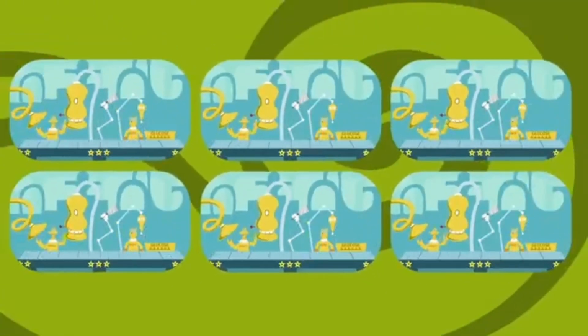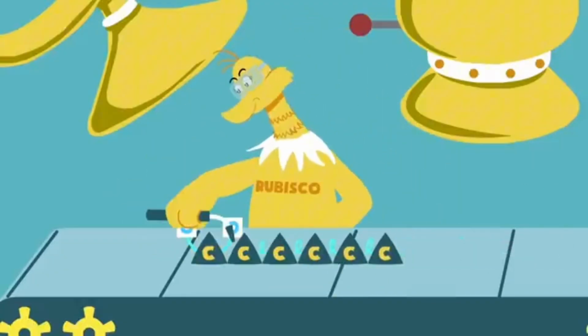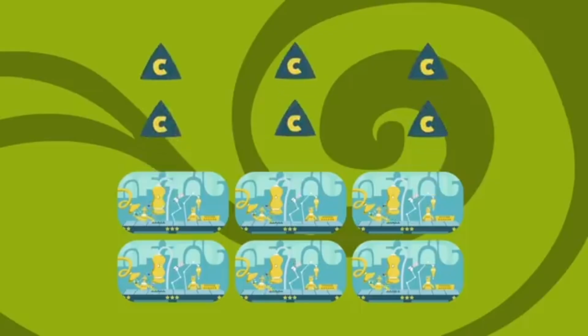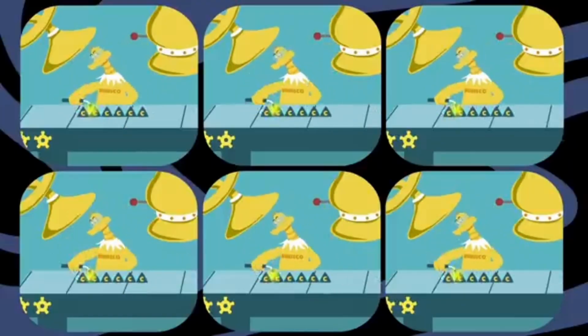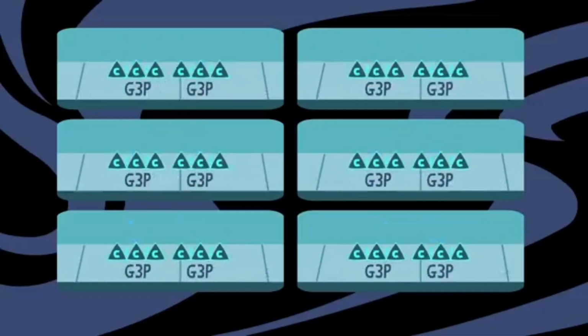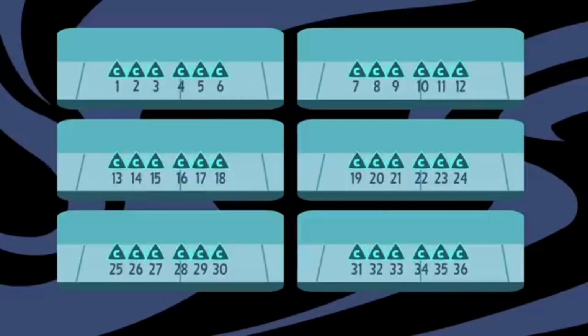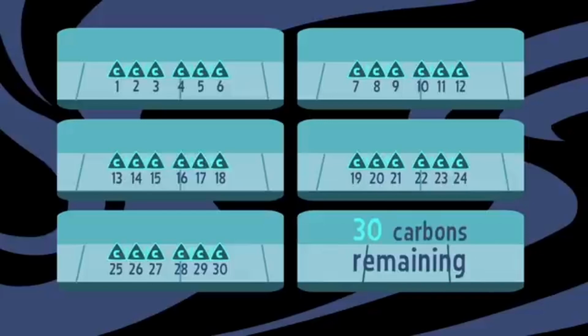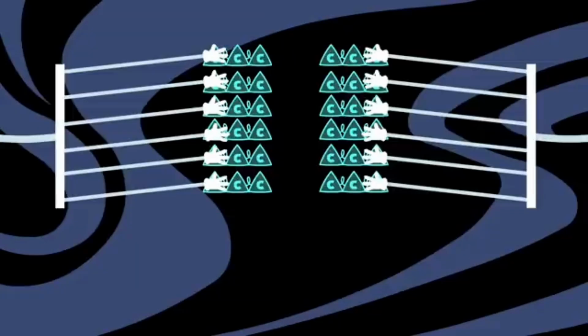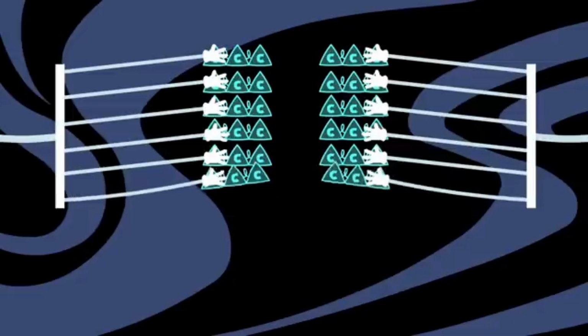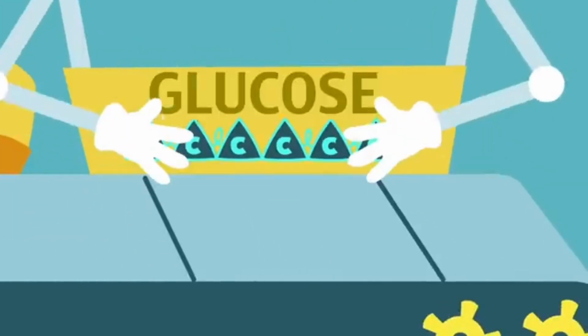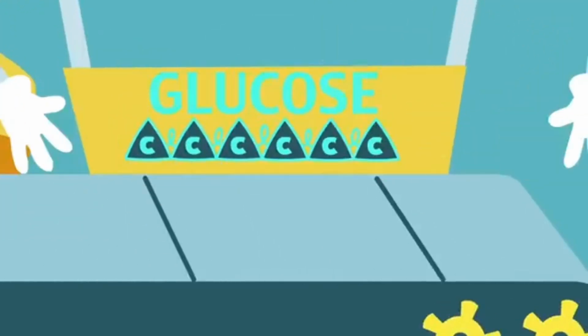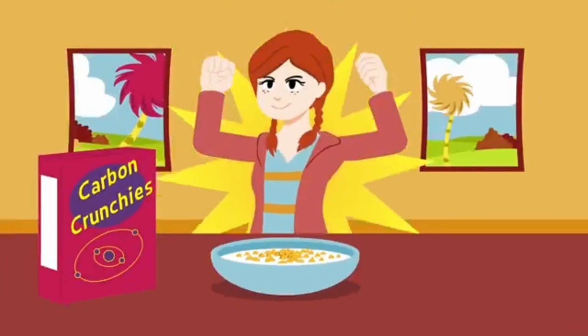With 6 conveyor belts moving in unison, there isn't just one carbon that gets soldered to one RuBP chain, but 6 carbons soldered to 6 RuBPs. That creates 12 G3P chains instead of just 2, meaning that altogether 36 carbons exist, the precise number needed to manufacture sugar and rebuild those RuBPs. Of the 12 G3Ps pooled together, 2 are siphoned off to form that energy-rich 6-carbon glucose chain, the one fueling you via your breakfast. Success!